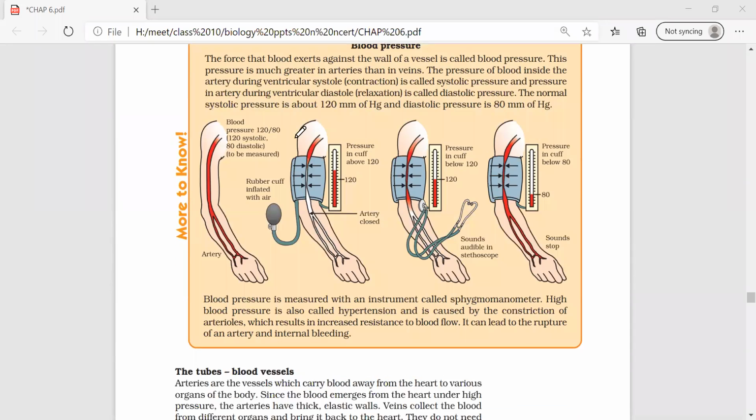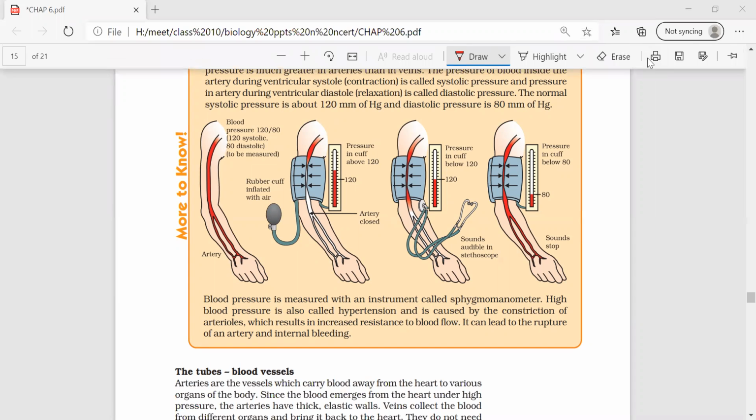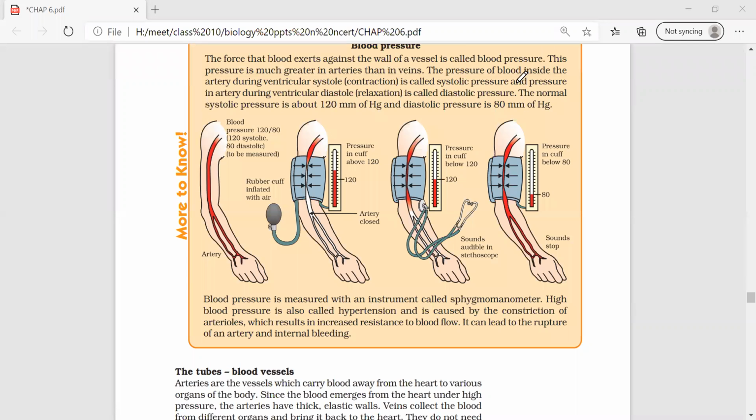So what is the normal blood pressure? 120 by 80. Now they ask you what is ventricular systole and ventricular diastole.